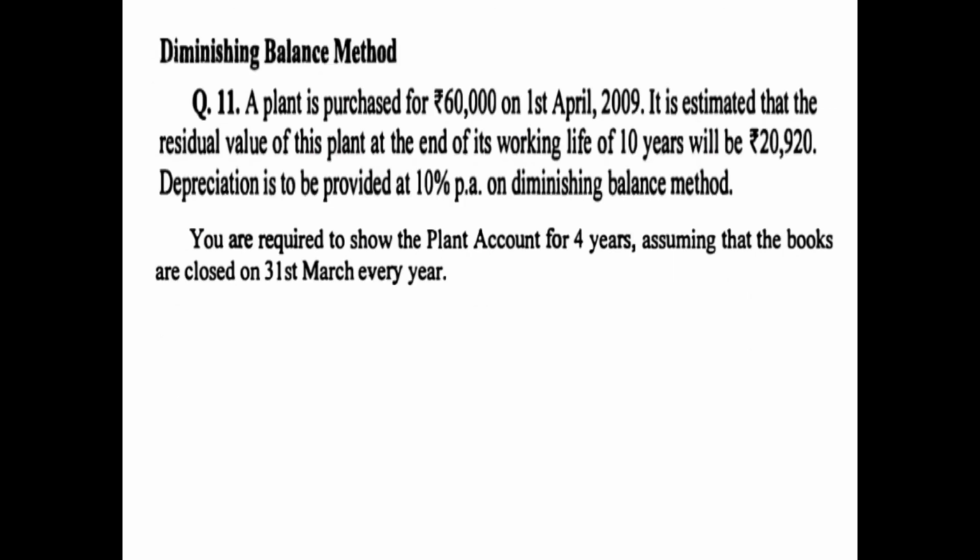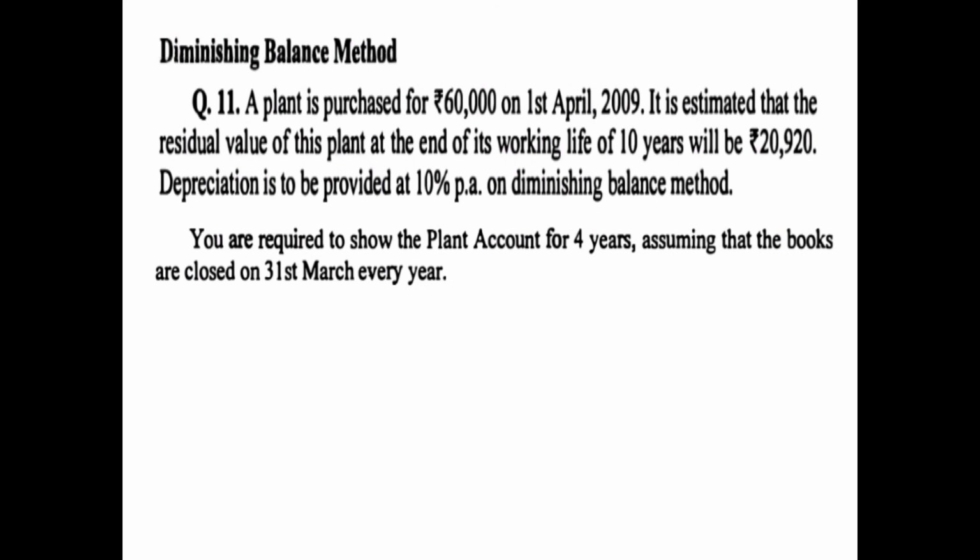Moving ahead children, next question, that is based on diminishing balance method, question number 11. A plant is purchased for rupees 60,000 on 1st April 2009. It is estimated that the residual value of this plant at the end of its working life of 10 years will be 20,920. That means original cost is 60,000, scrap value is 20,920, and estimated life is 10 years.